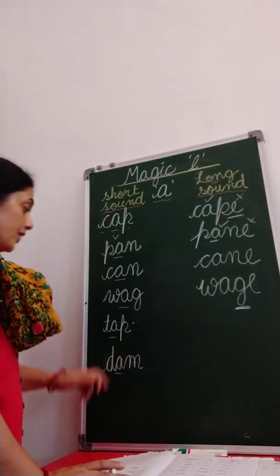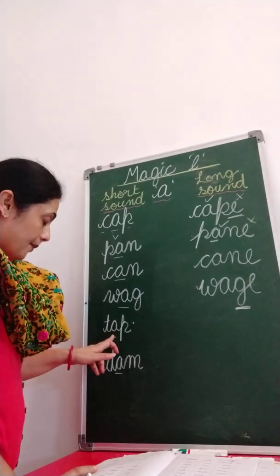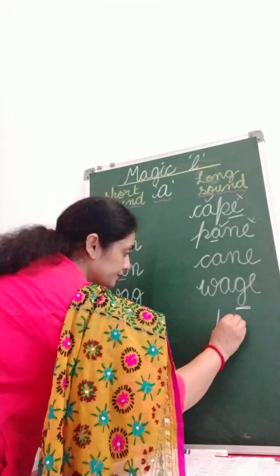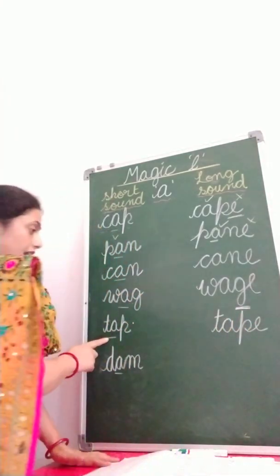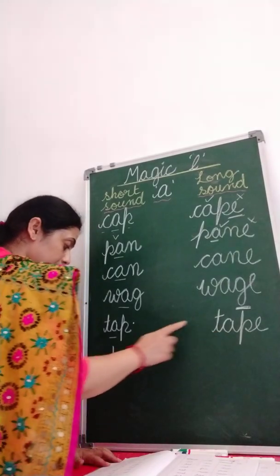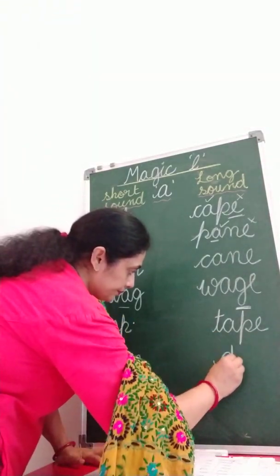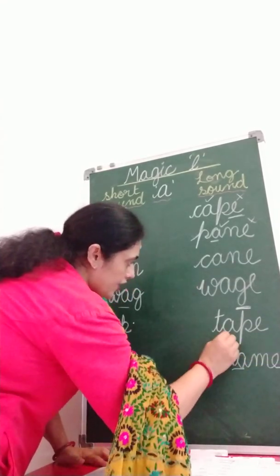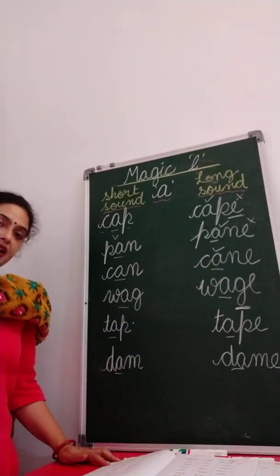Wage. Okay? Tap. Okay? Now here we'll call it take. This is tap and take. Dam. Dame. So here the first vowel will give us a long sound and the second remains silent.